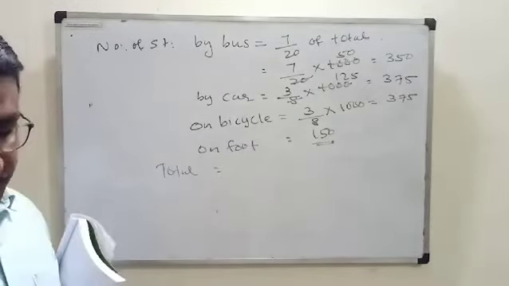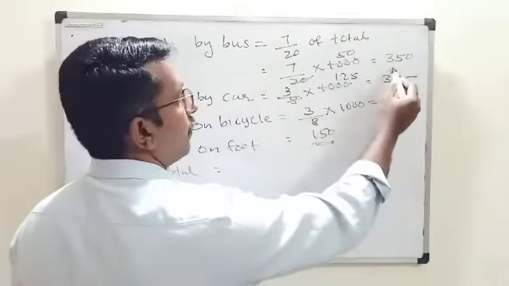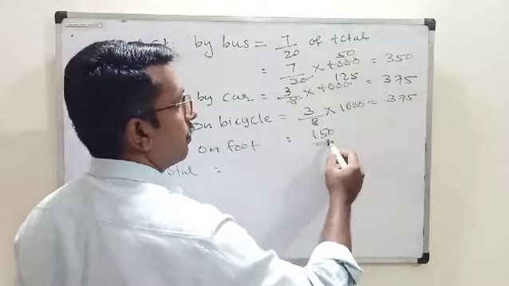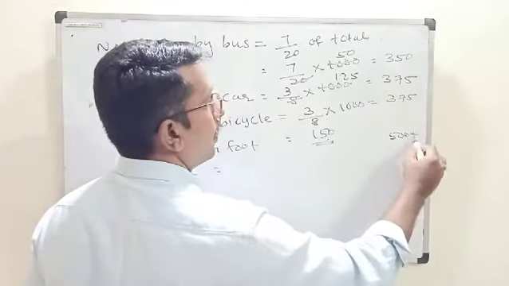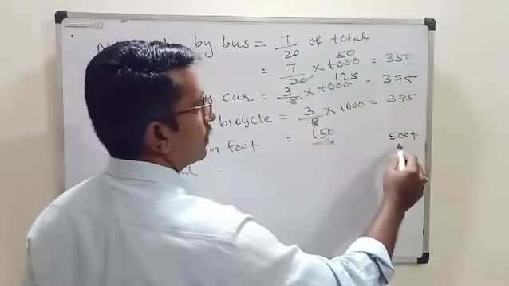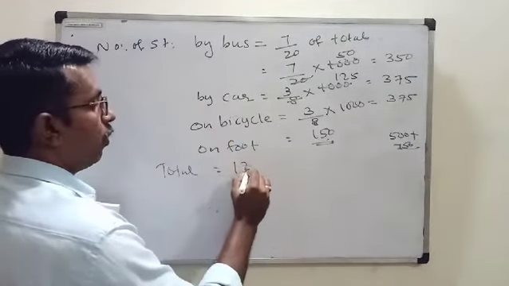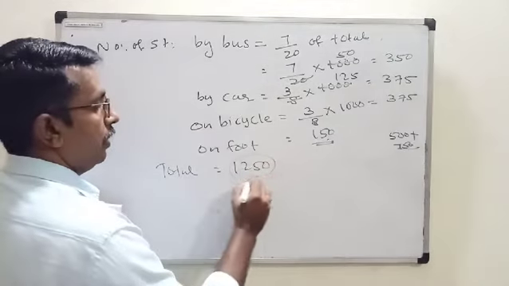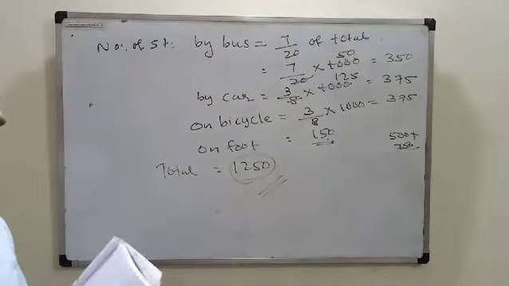Total how many are there? You see this one total. Look at this one. You add 350 plus 375 plus 375 plus 150. 350 plus 150 is 500, plus 375 plus 375 is 750. Total 1250 students. Do you see any problem over here?